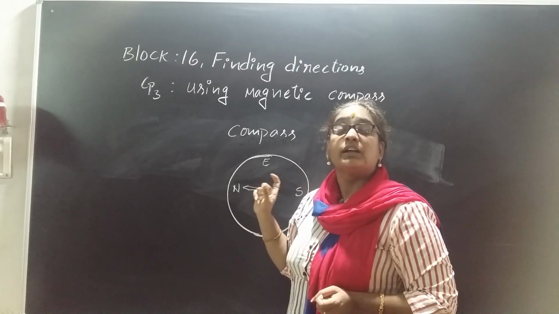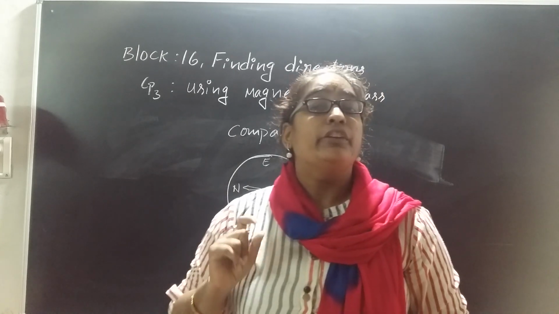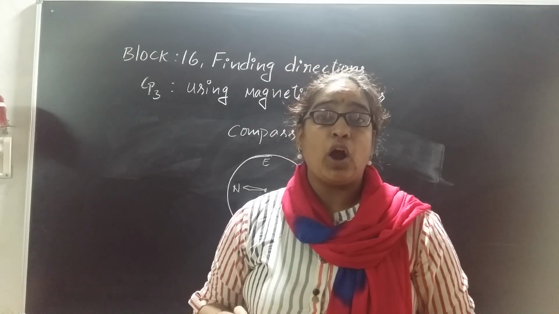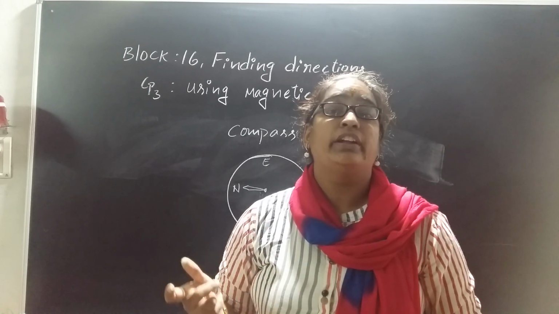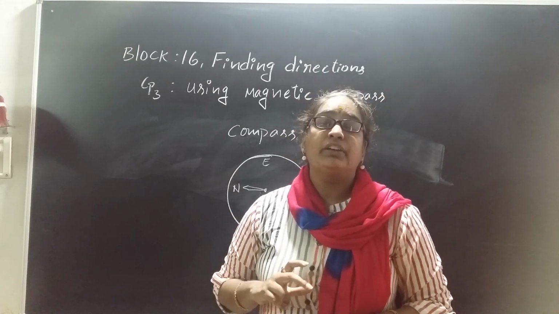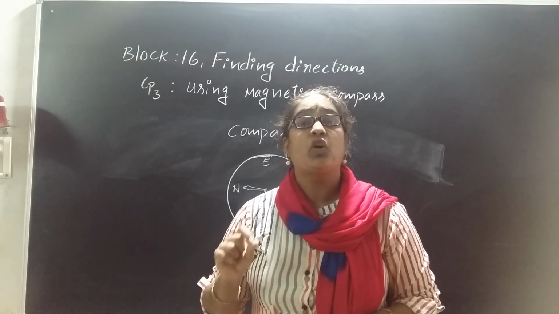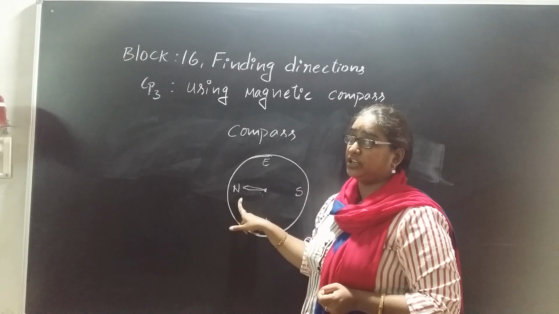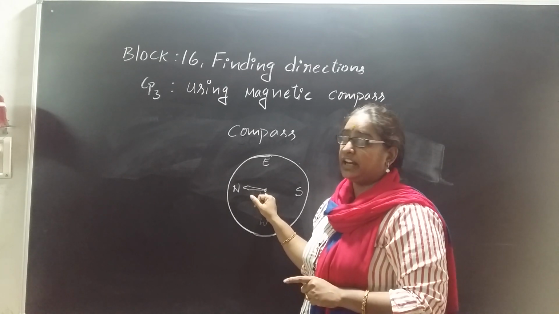If we have a magnetic instrument called a compass, but we don't have the sun, and the sky is fully covered by clouds, and we don't know exactly where the sun is located, and we don't know where east is, then it is very difficult to find the remaining directions. But a compass is an instrument which always shows the north direction.